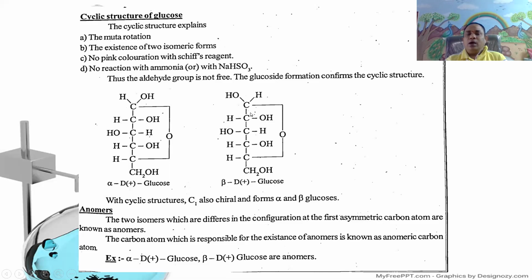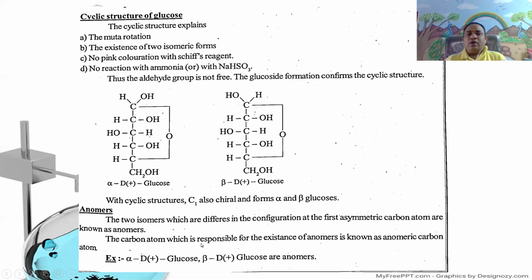But in the anomeric form, beta glucoside, the first carbon has the OH group on the left side and hydrogen on the right side. These two are called anomers, the two isomers which differ in the configuration at the first asymmetric carbon atom.